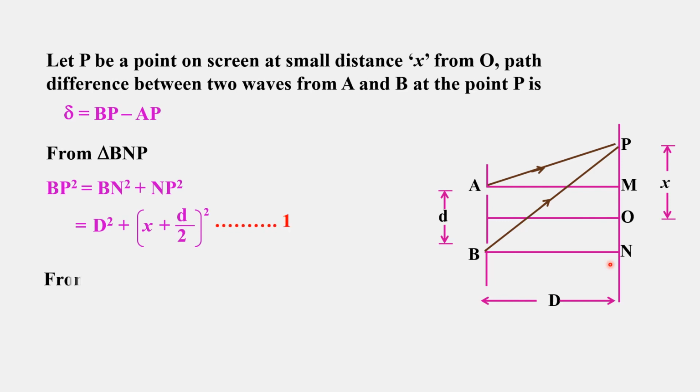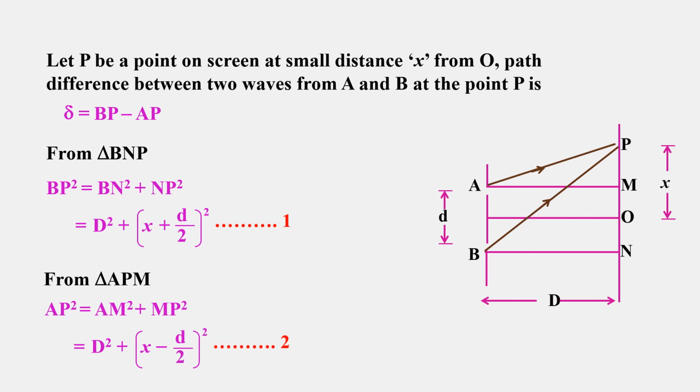This is equation 1. Similarly, from triangle APM, AP square is equal to AM square plus PM square, and PM can be written as x minus d by 2. By substituting the values, AP square is D square plus (x minus d by 2) whole square. This is equation 2.